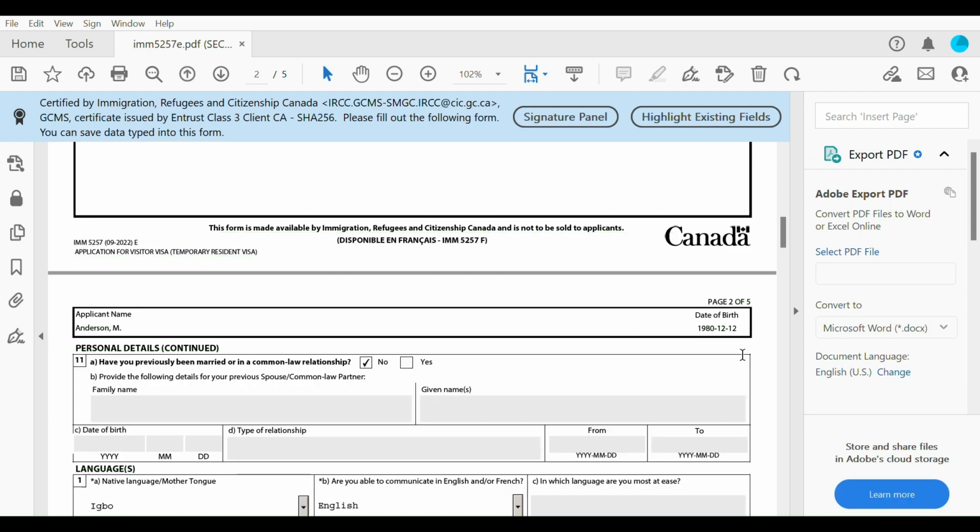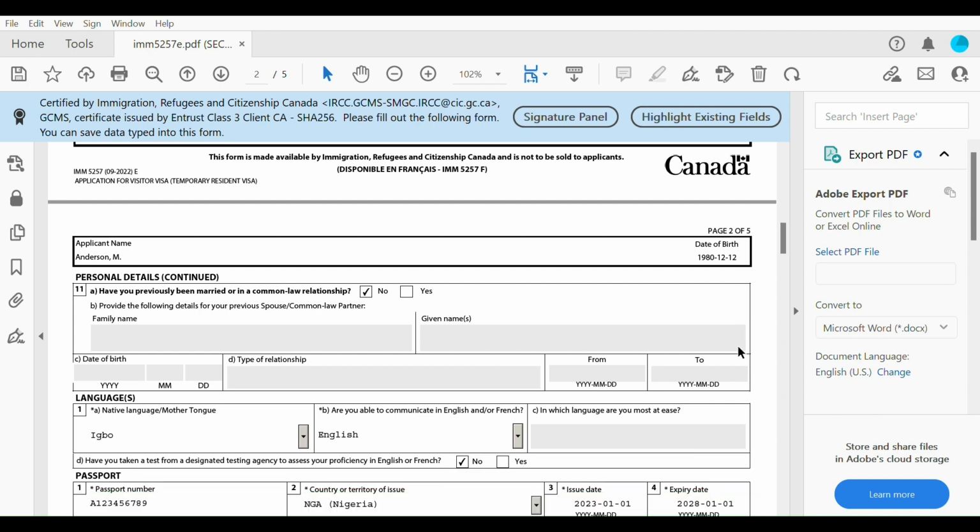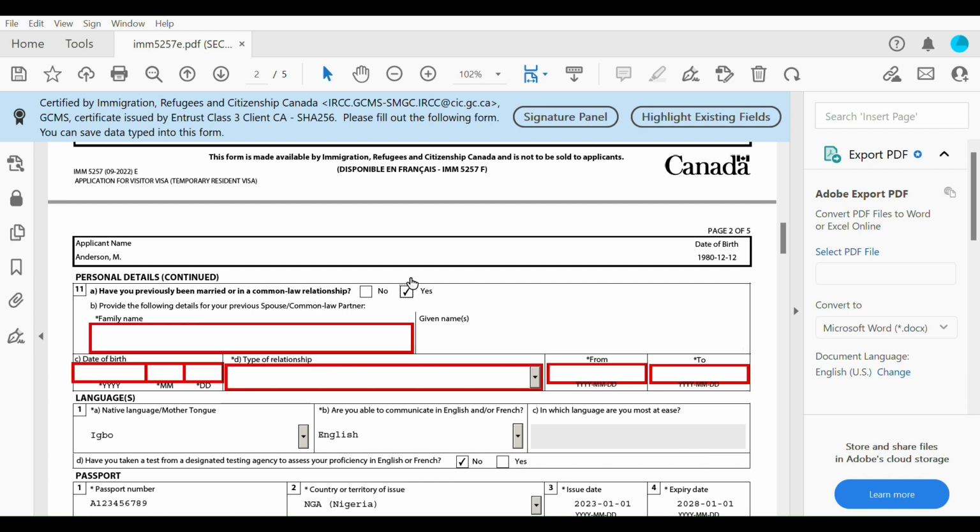Okay, so page 2 is asking here, personal details continued. Have you previously been married or in a common law relationship? I put here no, and you see that all these boxes are already grayed out for me. If I select yes, I have to fill out all this form, all these boxes.